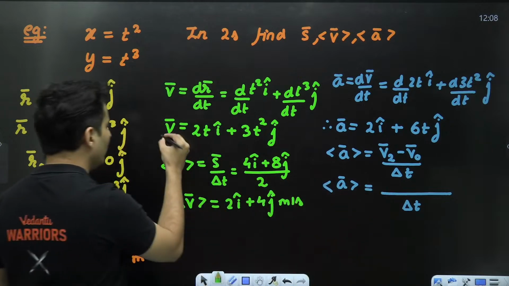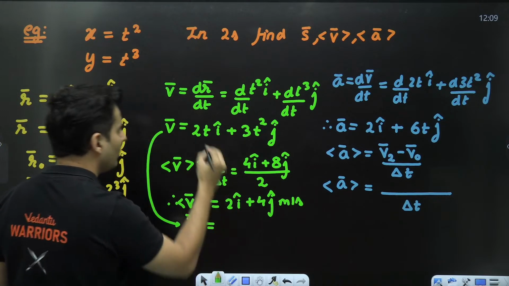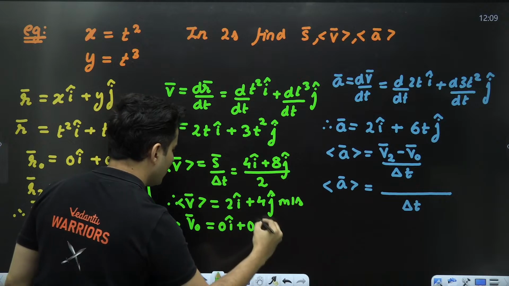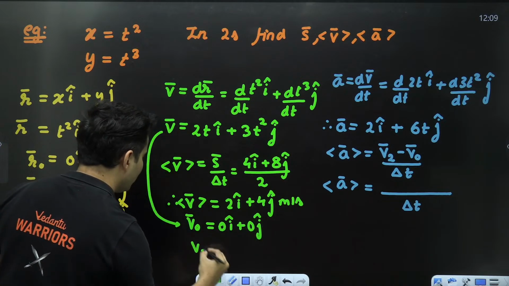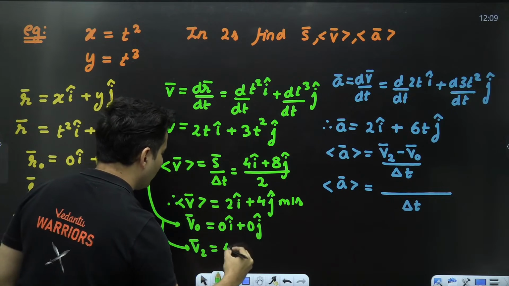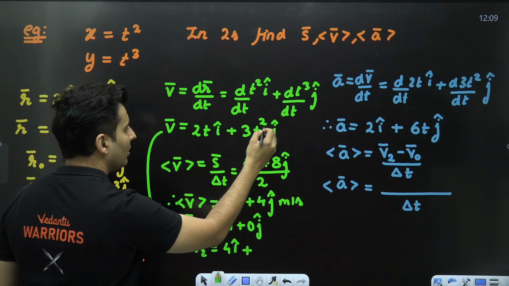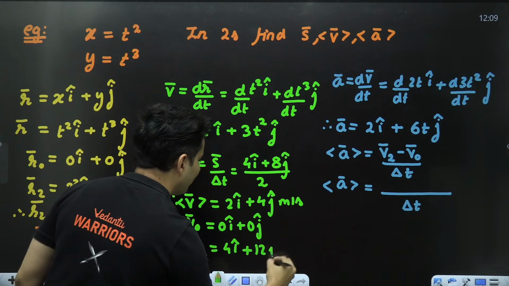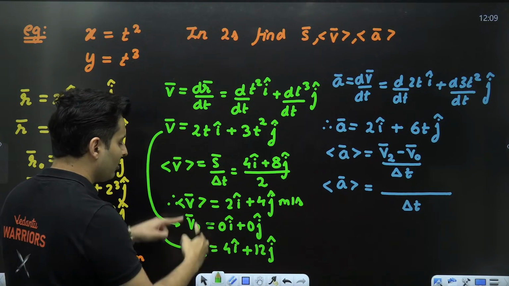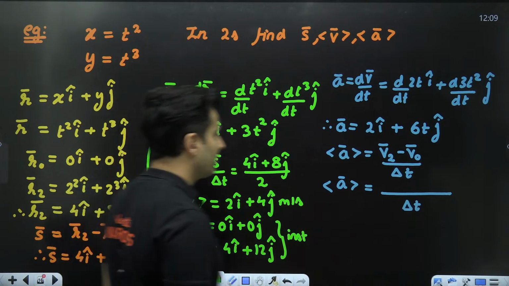So using this, I will find what is V0. V0 is by putting 0 over here. So it will be 0i cap plus 0j cap, nothing at all. Velocity at 2 seconds, put time as 2. So it will become 2 2s are 4, so 4i cap plus 2 square 4, 4 3s are 12, so 12j cap. So these are the velocities at 2 seconds and 0 seconds. Remember, these are instantaneous.